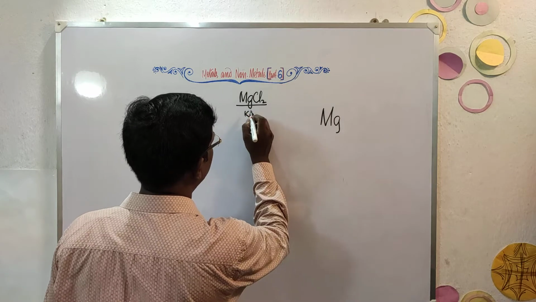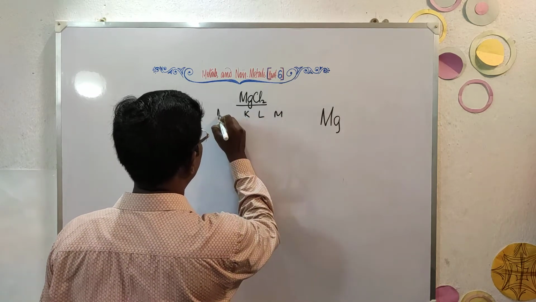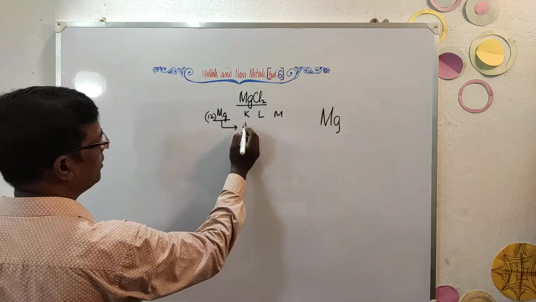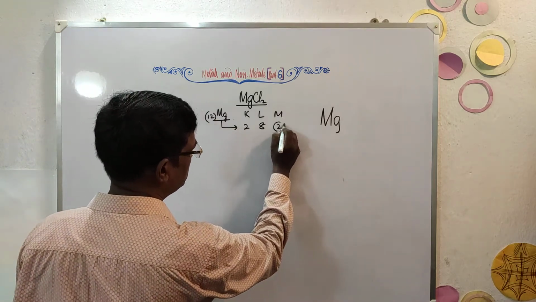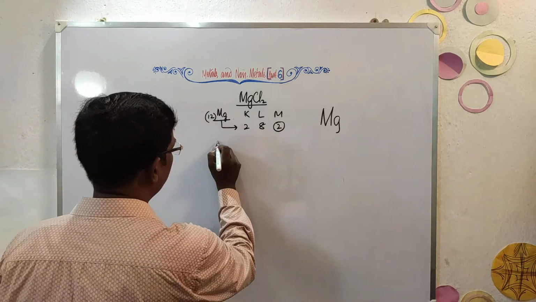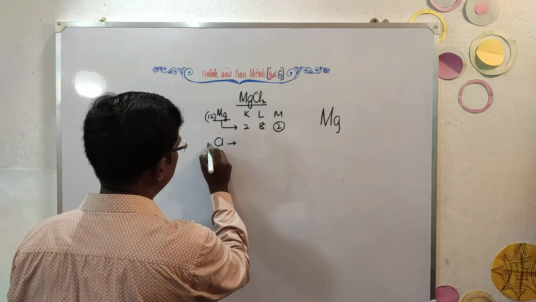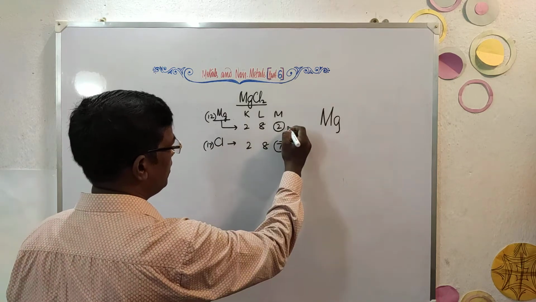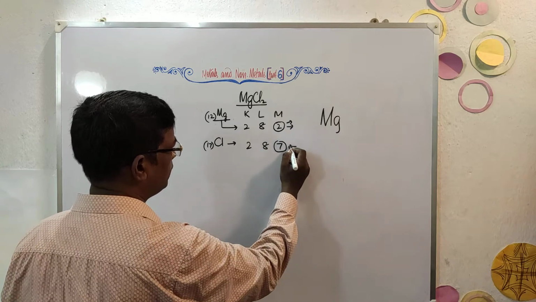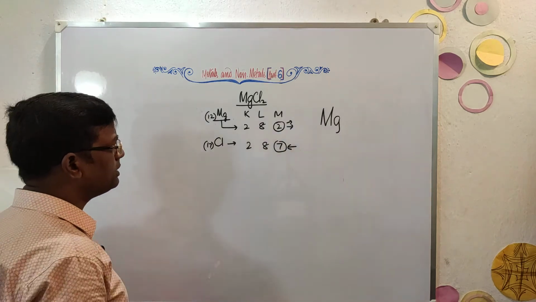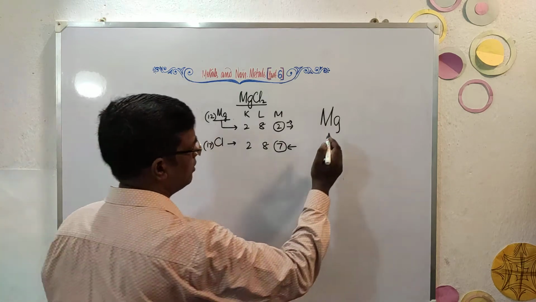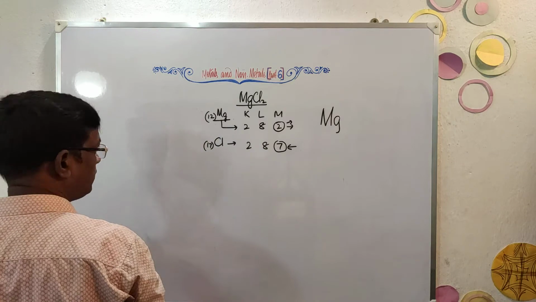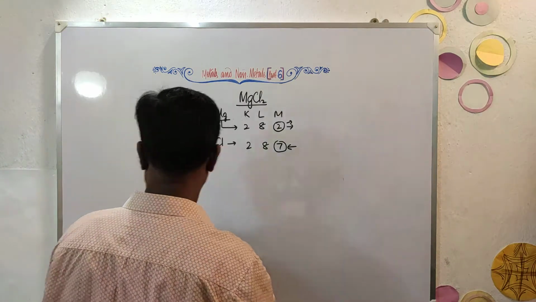Now here magnesium, how many electrons? Magnesium has atomic number of 12. Remember, 2, 8, and so it has 2 electrons in the valence shell. And chlorine, we know, is 17 atomic number. So 2, 8, and 7. It will love to lose 2 electrons and it will love to gain 1 electron. Now magnesium, what happens? Now let's draw here so that at a go I can draw nicely for you.